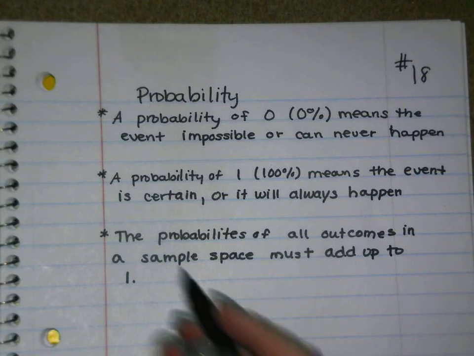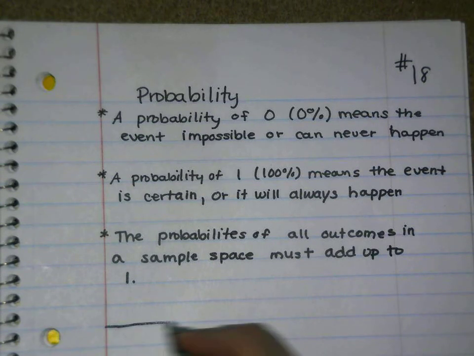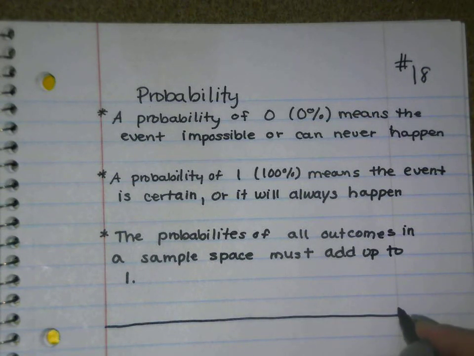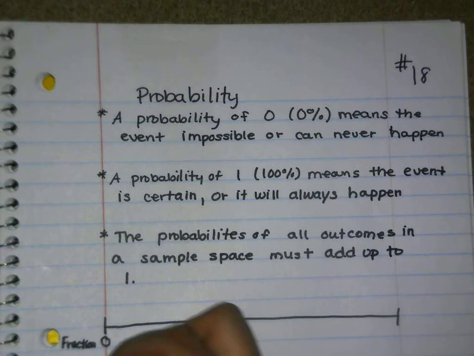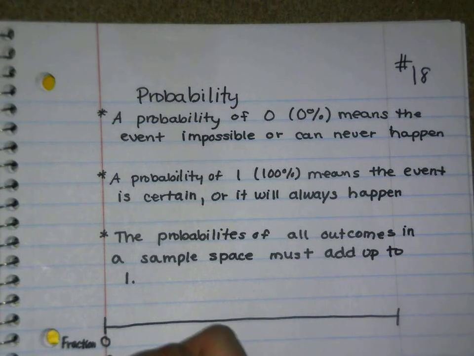Okay, so let's look at this little chart, and that'll kind of give you a good idea of the spectrum of probabilities. So we're going to have 0%, 0, and these will be fractions over here. Decimals in our second row, and percents in our third row. So 0, 0, and 0%.